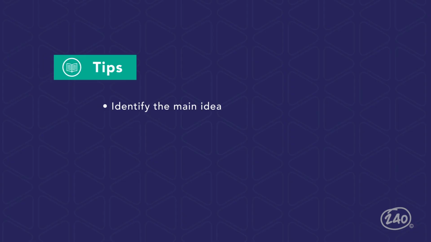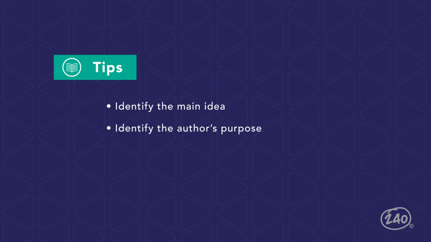Let's get into some tips to help us. First things first, identify the main idea. The inference or implication won't contradict it, and this is always a good starting point for full comprehension of the passage. Ask yourself why the author wrote the passage. If the author has an opinion about the subject, what is it? If you understand how the author feels about the subject, you are on your way to understanding what he implies.